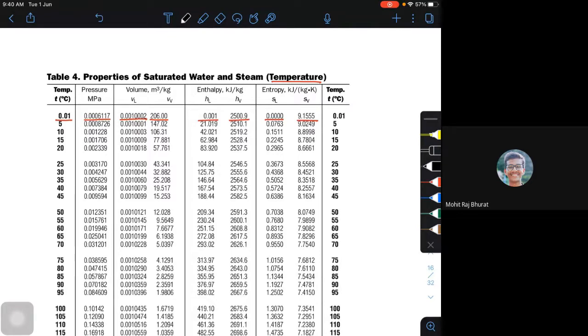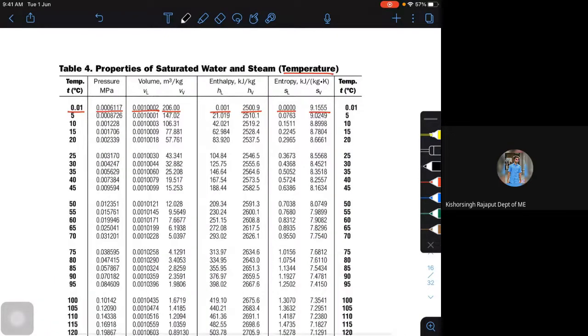Is it clear? If you have a steam table, just have a look into it and you will get all the values. When we go to the numericals, we'll try to use this. So any doubts? Okay. Sir, what if the value is in between these? Values in between, which one? No, you find the difference. Say I want to find the difference between Hg and Hf. So 2509.001, I'll get Hfg.